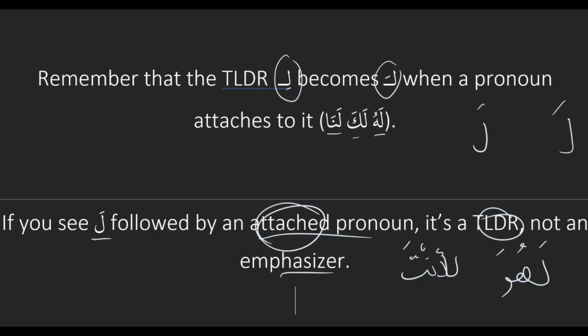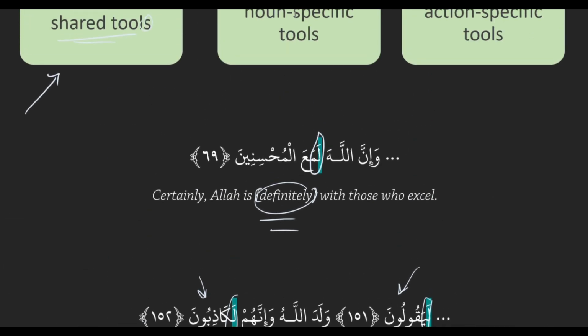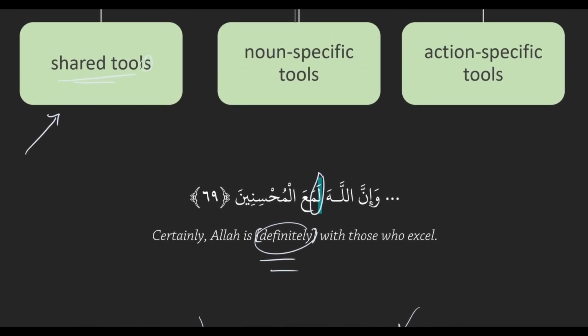And so, simple, in a nutshell, the tool we studied in this lesson was the la of emphasis. It can appear on any kind of word, and it translates as definitely. And don't confuse it with the preposition la.